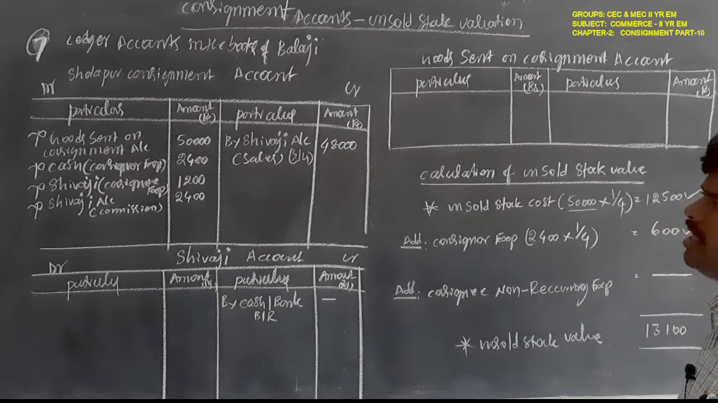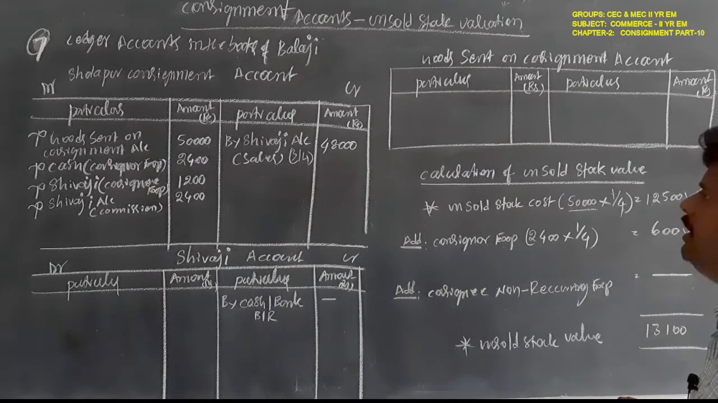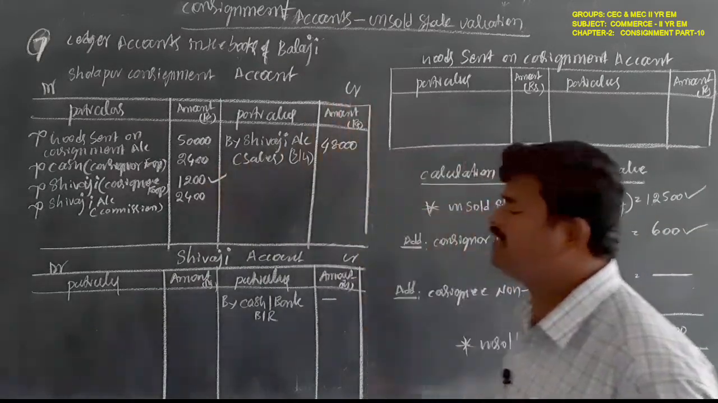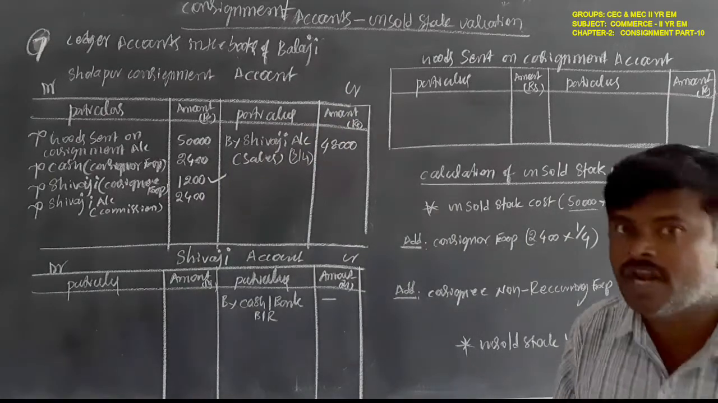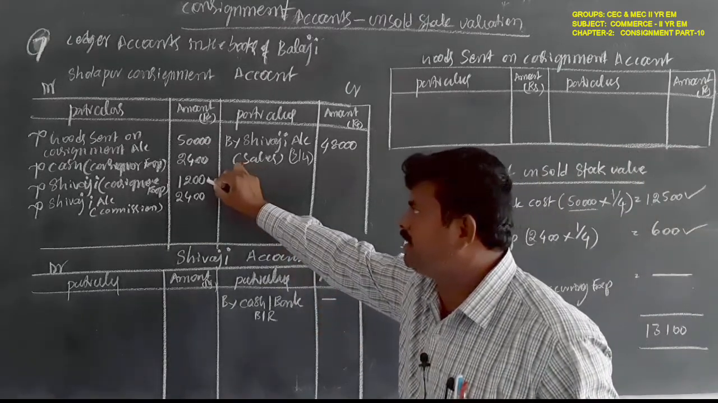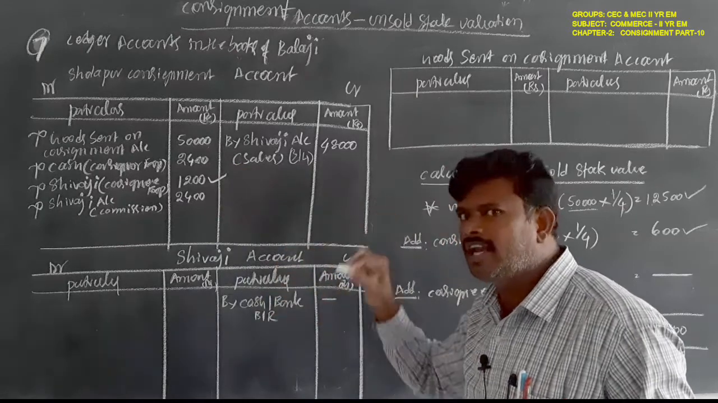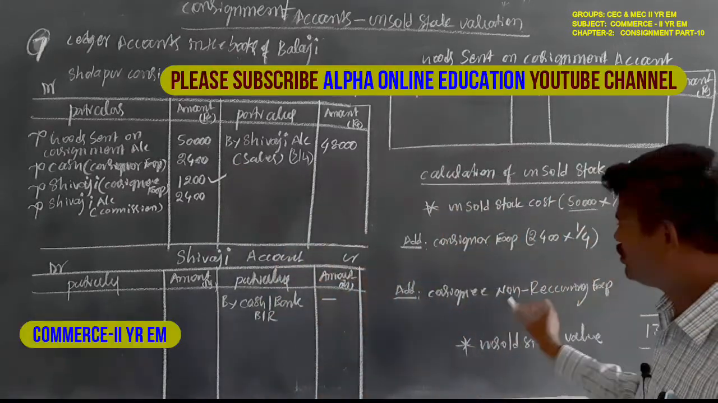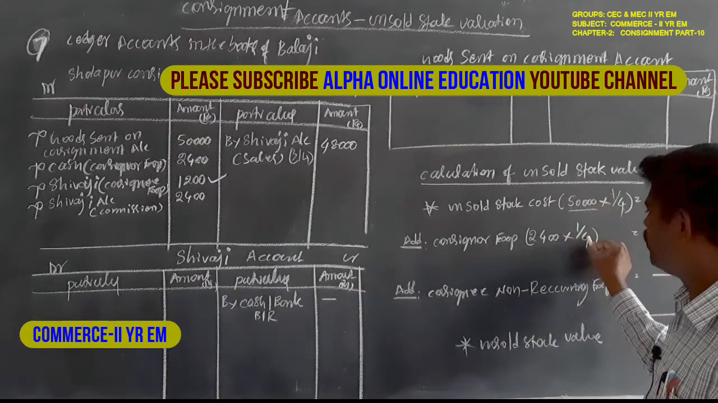Either consignee non-recurring or recurring, whatever it may be, both expenses must be recorded on the debit side. You have to remember one thing. But if any non-recurring expenses are there, the non-recurring expenses must be added as per the proportion of 1/4.